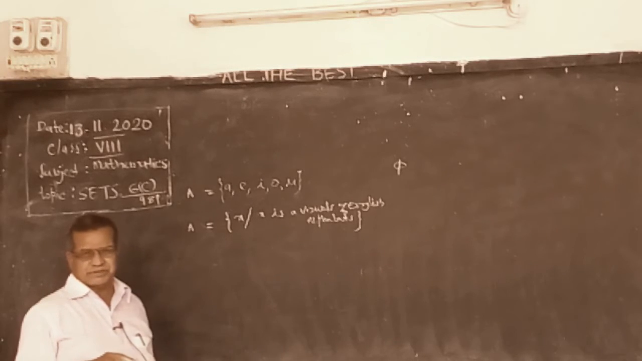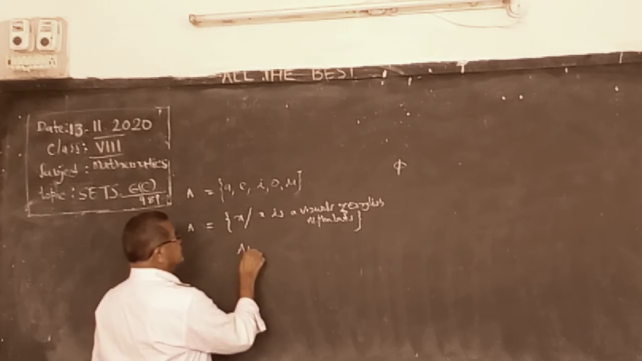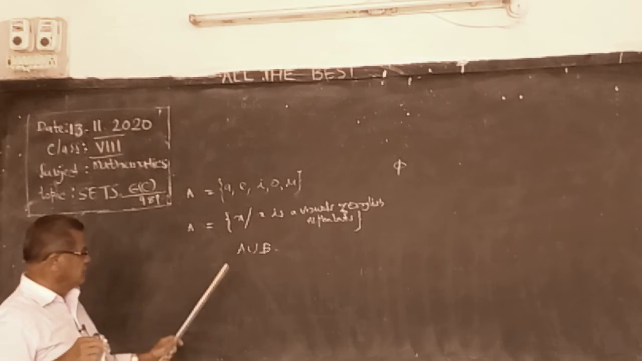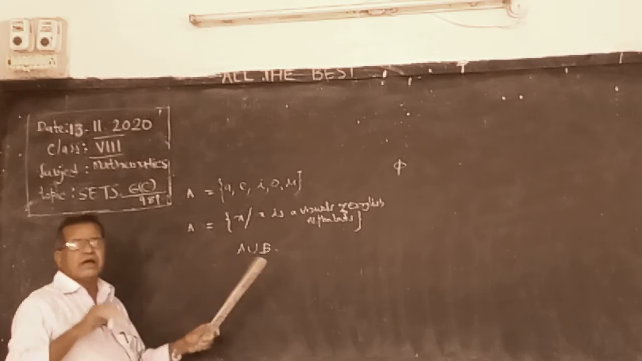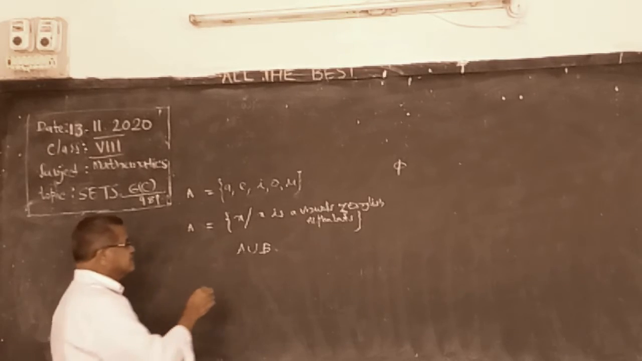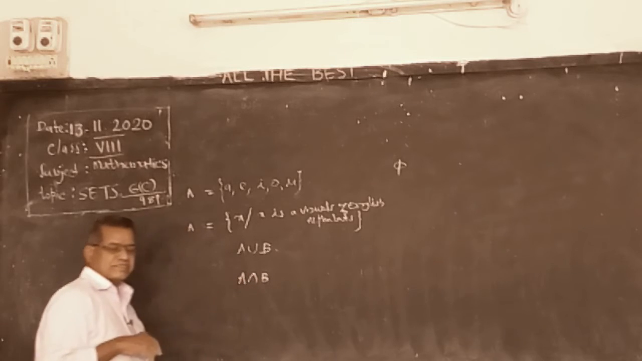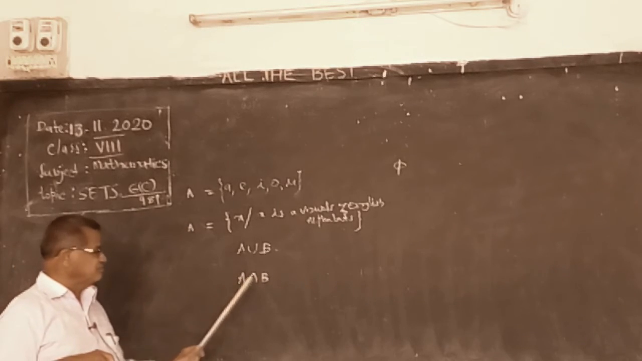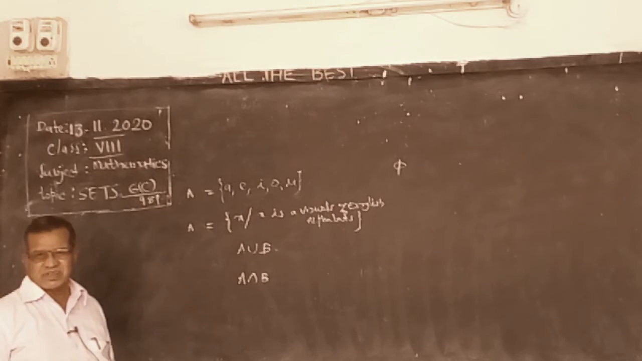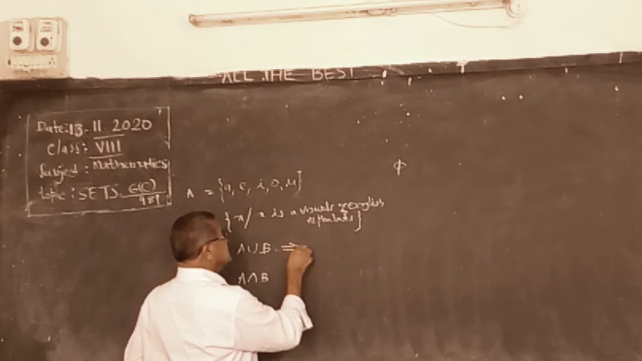And union, intersection. A union B. A union B means the elements of A and B are combined. In A intersection B, common elements. Write the common elements in both the sets. Only common elements.